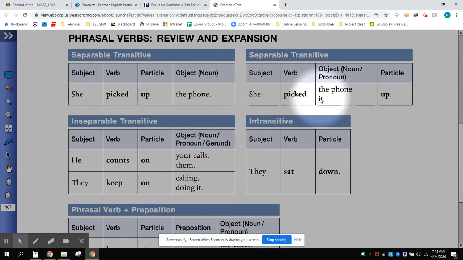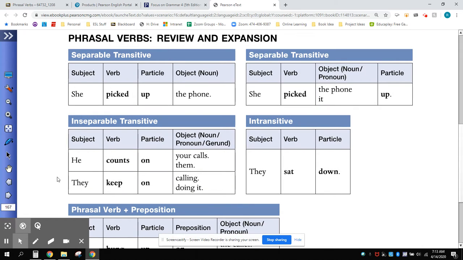If the noun or the object is a pronoun, he, she, it, him, hers, and so on, that pronoun must come between the verb and the particle. So we would say, she picked it up. We cannot say in separable phrasal verbs, she picked up it. The pronoun must separate the verb and the particle.